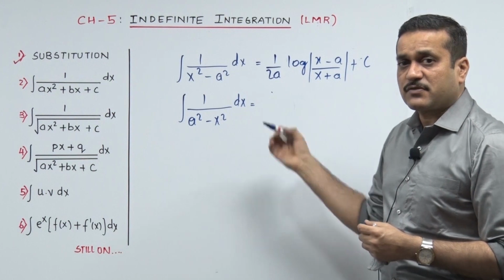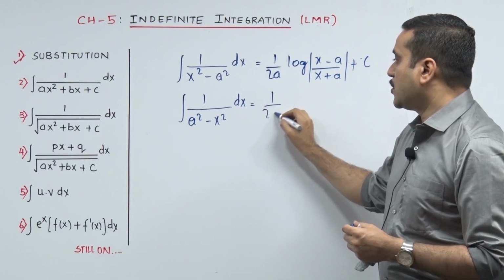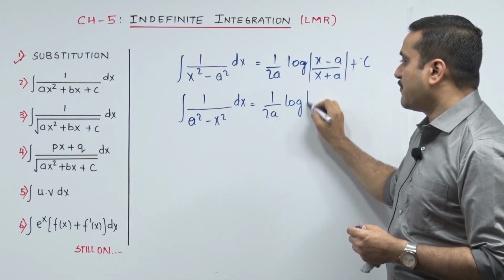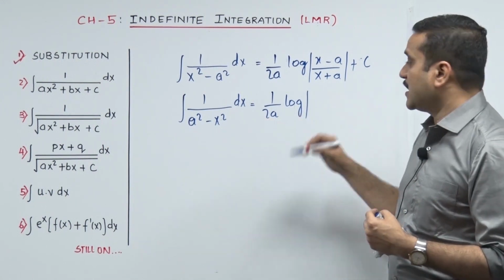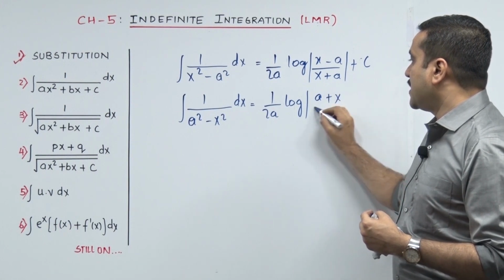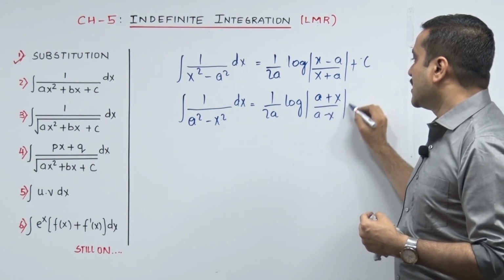Similarly, 1 upon a square minus x square goes 1 upon 2a log of a plus x. The factors are a minus x and a plus x. The only thing you need to remember is that the plus goes on top and the minus at the bottom. So it's going to be a plus x upon a minus x, plus c.